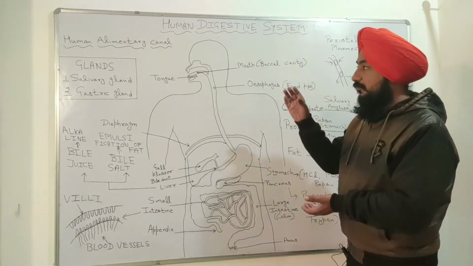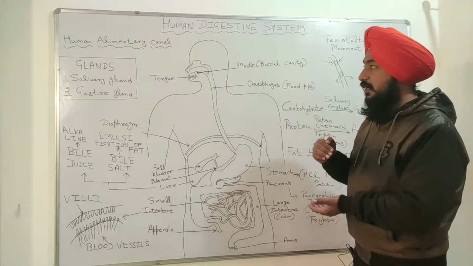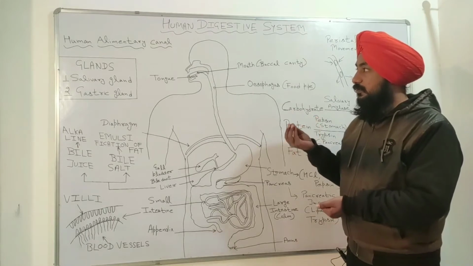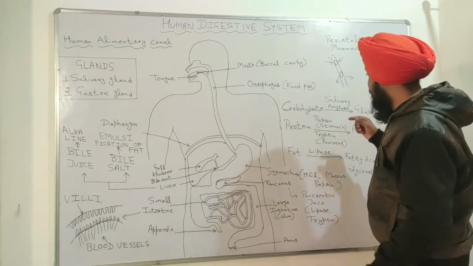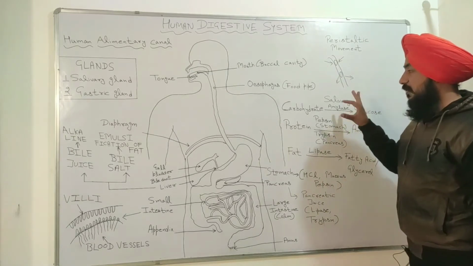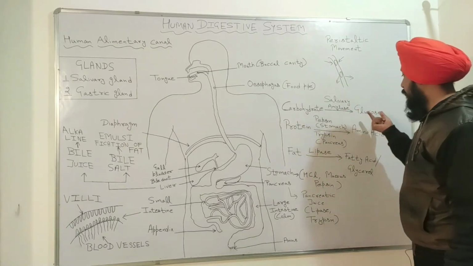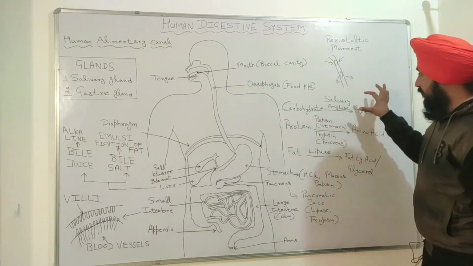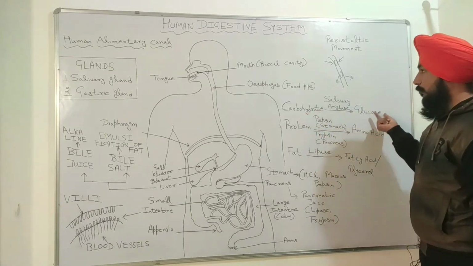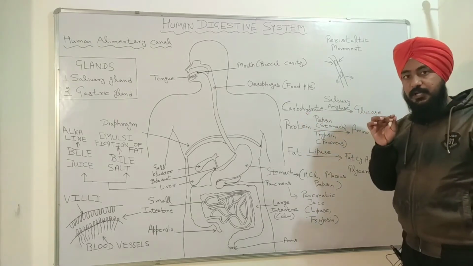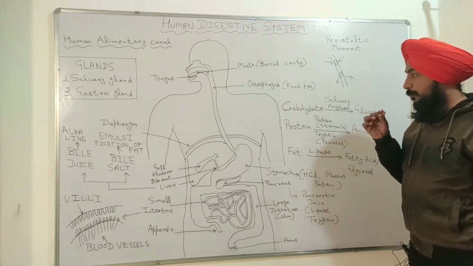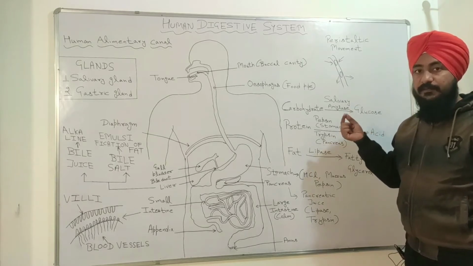In the first step, when the salivary gland excretes saliva in the mouth, in that saliva there is an enzyme called salivary amylase. This enzyme, salivary amylase, converts carbohydrate into glucose. This is the first main metabolic reaction in the digestive system of the human body, and this takes place in our mouth.